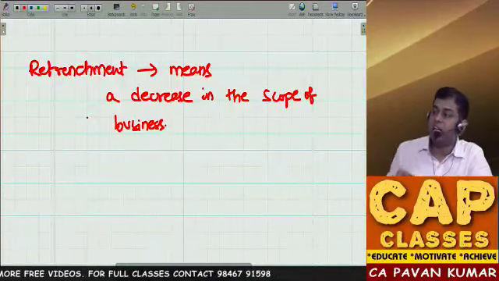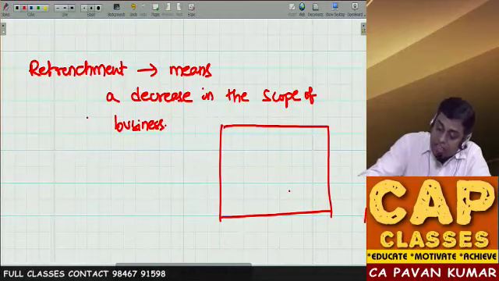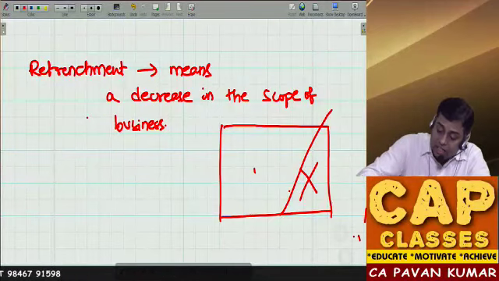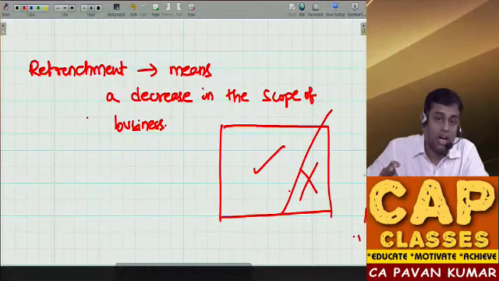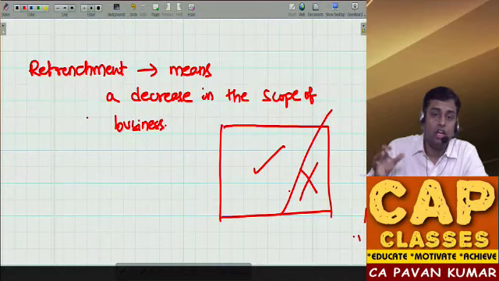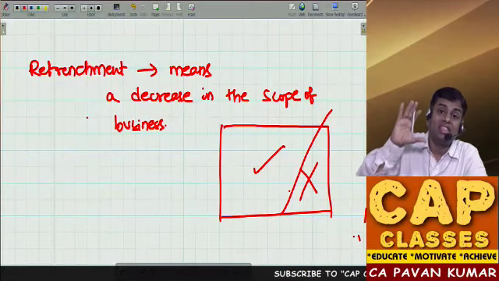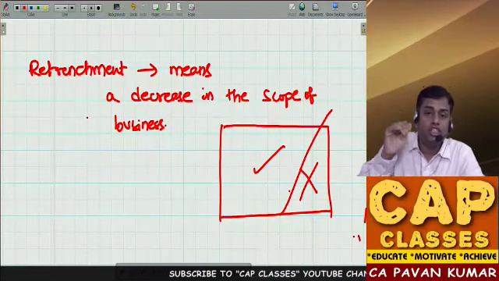So at present this is your business, you want to cut this, you don't want to deal with this, and you want to continue only with this part. You have multiple businesses, you want to quit from some businesses, or you want to reduce the size of the corporation, the number of branches.